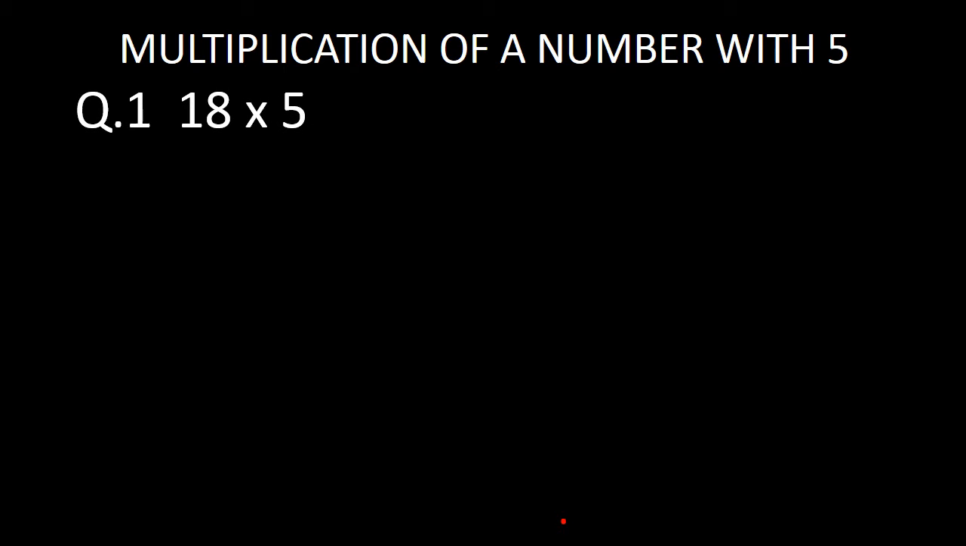Here I have given you two questions. Question number 1 is to multiply 18 by 5, and question number 2 is to multiply 65 by 5. So we will not multiply this, but we will follow the following rules.